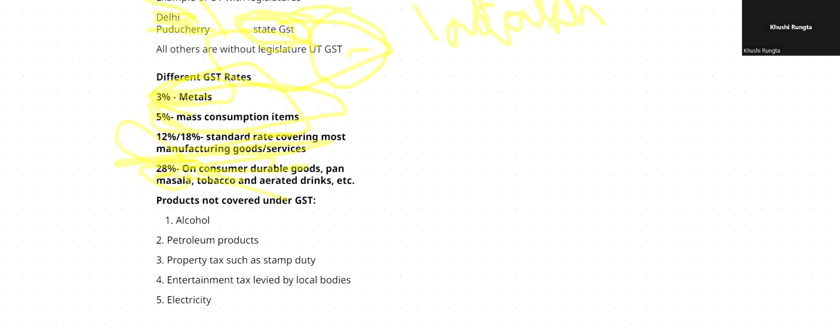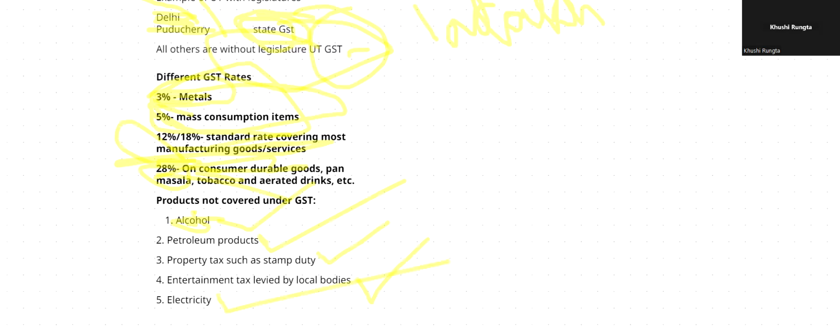But does GST cover all the goods and services? No. There are some items kept outside the purview of GST. Alcohol for human consumption is outside the purview; it is only collected by the state. Petroleum products are also kept outside the purview, only state. Property tax such as stamp duty can also be levied by the state only. Entertainment tax levied by local bodies is also under the purview of the state. And electricity is also under the purview of the state.